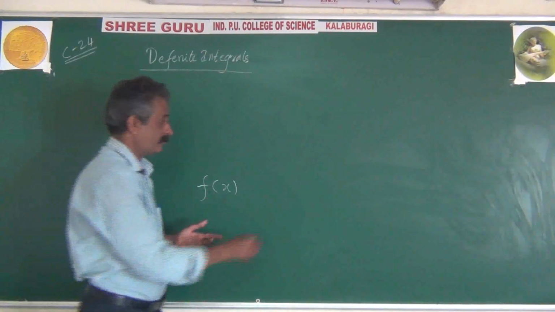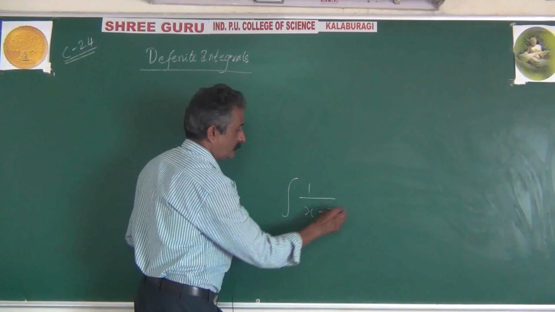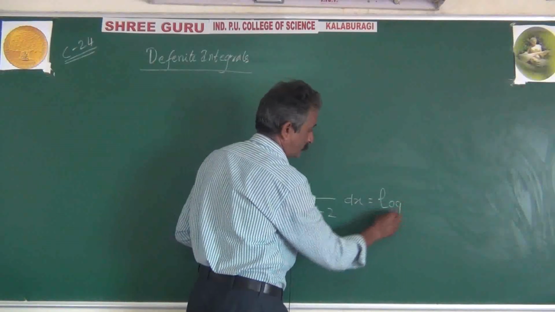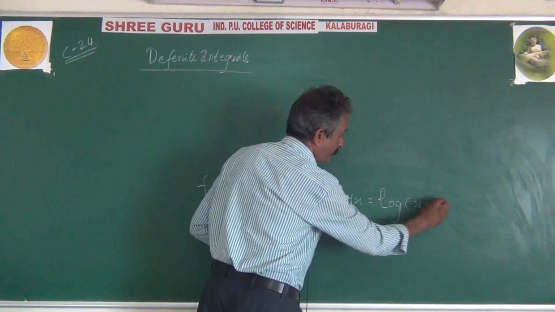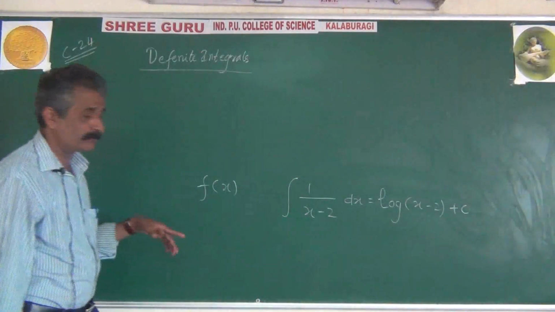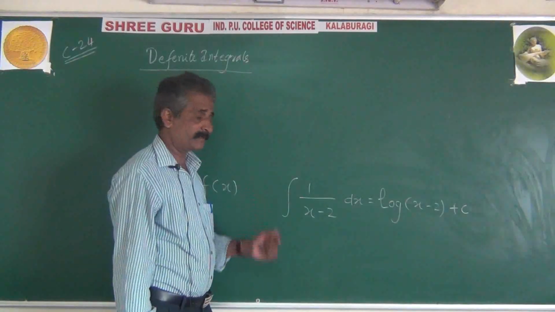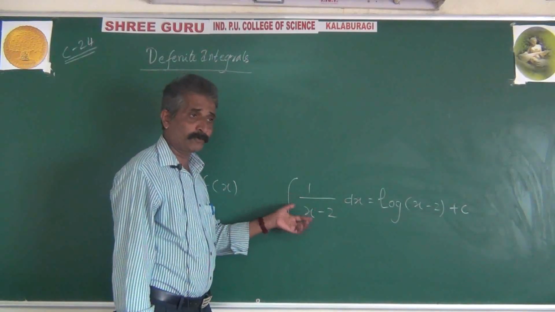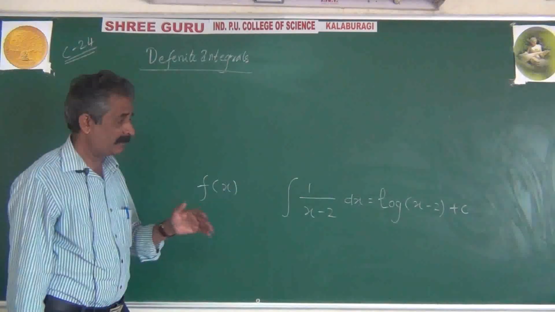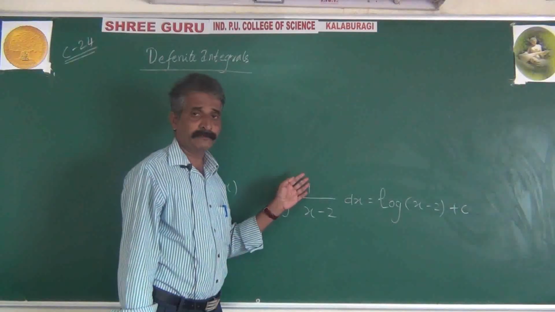For example, when we consider integration of 1 by x minus 2, its answer was found as log of x minus 2. But you observe that this function is defined for all the values of x except for x equal to 2. But that importance was not given. Understood that x is not equal to 2, hence integration of 1 by x minus 2 will become log of x minus 2.